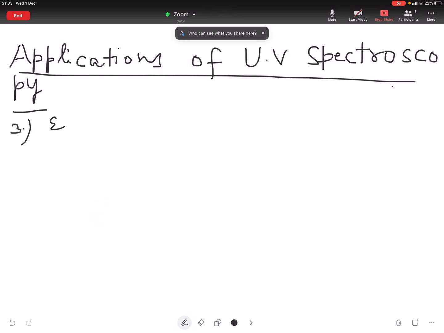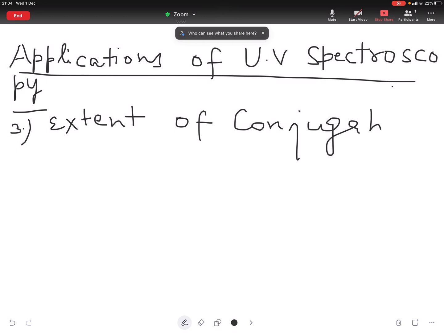If we take the case of butadiene, it absorbs at 217 nanometers.